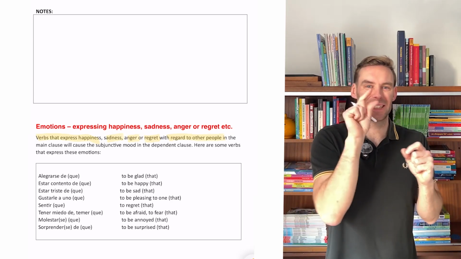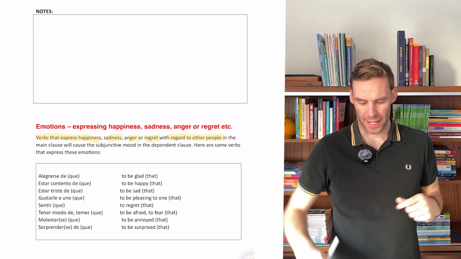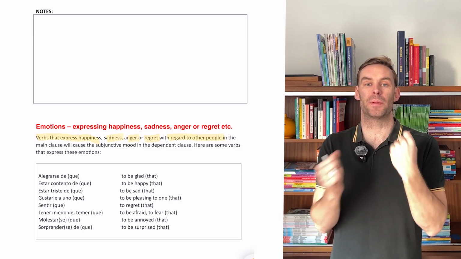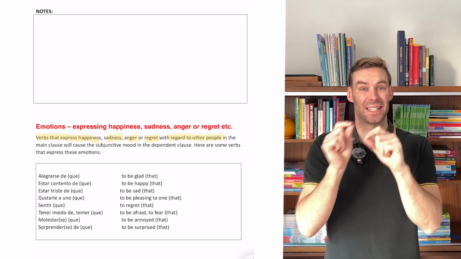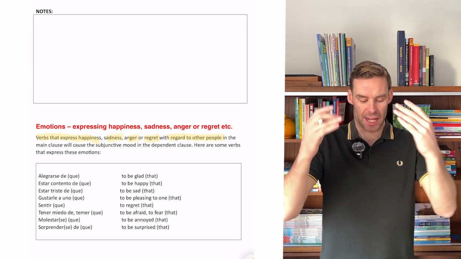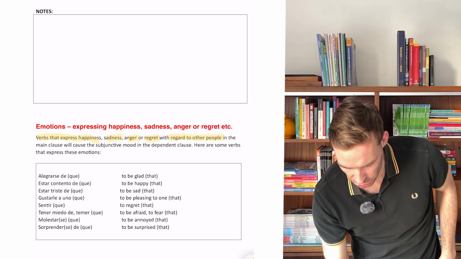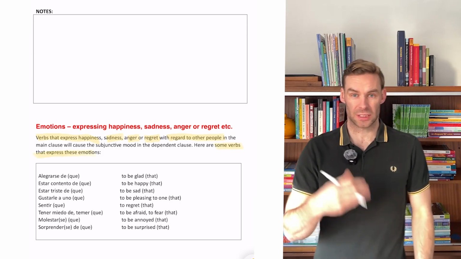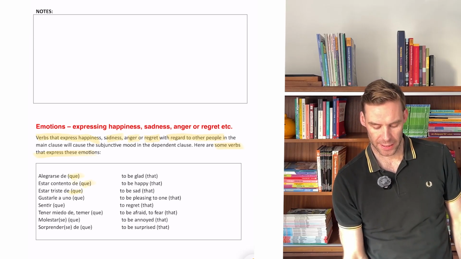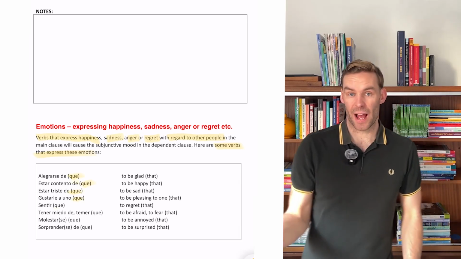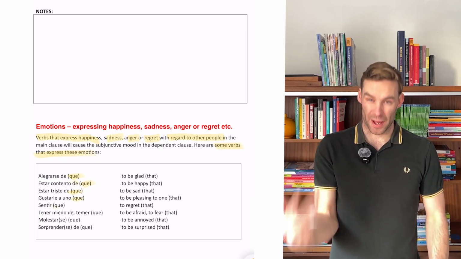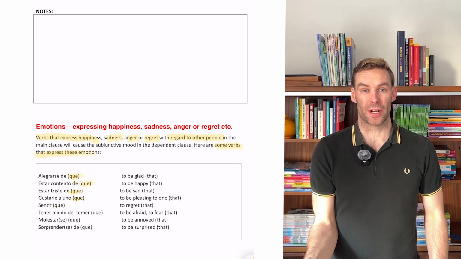And we've got that, which is the same in Spanish. We've got que, that relative clause, okay? So we've got the connection there between the two. The link between the two people is that. So we've got que. And that's why you'll see in all of these verbs that I've listed, it's not an exhaustive list. It's just some verbs that express these emotions, okay? But you'll see after each one I've got que. You need to have two people for the subjunctive, okay? In most cases, you're going to have two people for the subjunctive to be triggered.